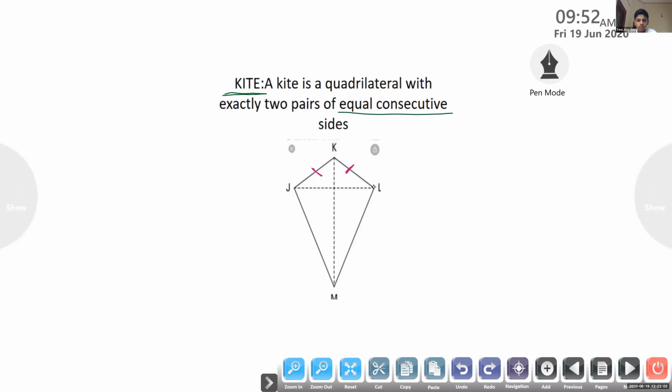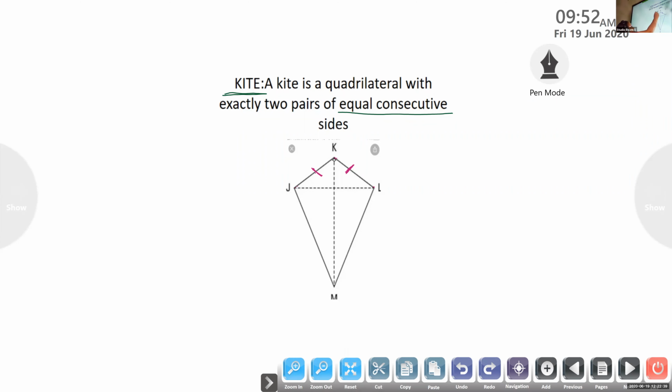We have studied consecutive. Navaneet, what's the meaning of consecutive? I don't know. Nivedya? Consecutive, continuous. Yes, they lie adjacently. Okay, correct.